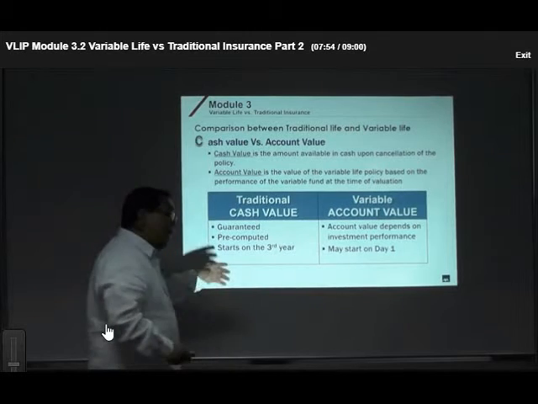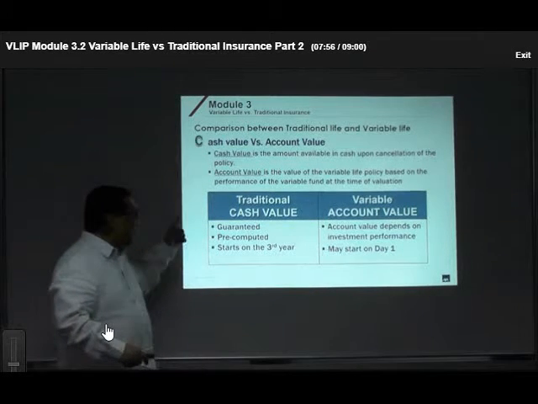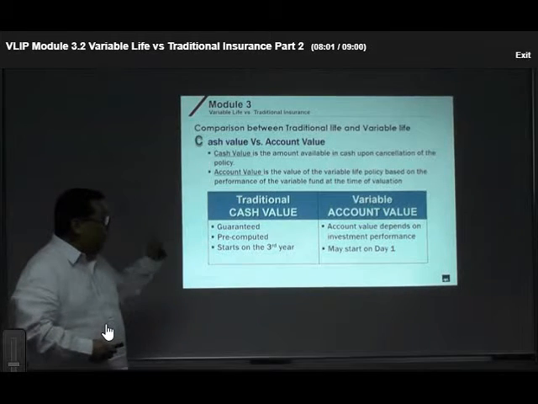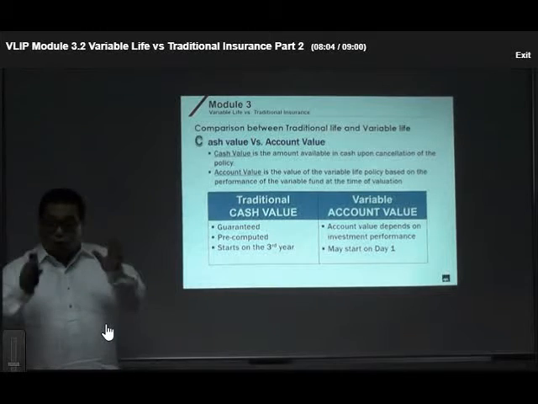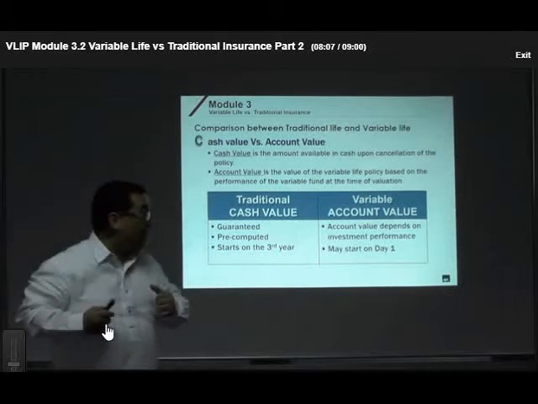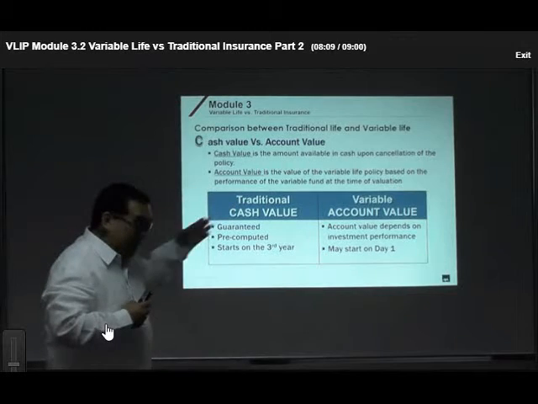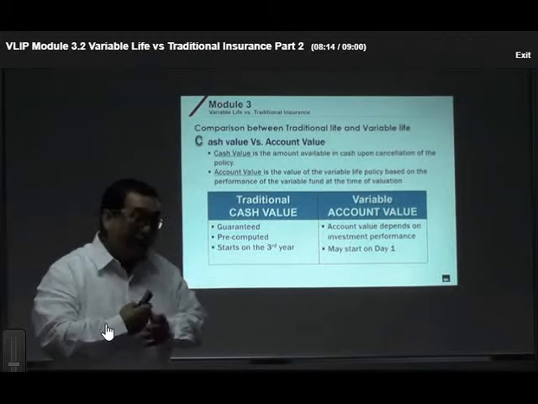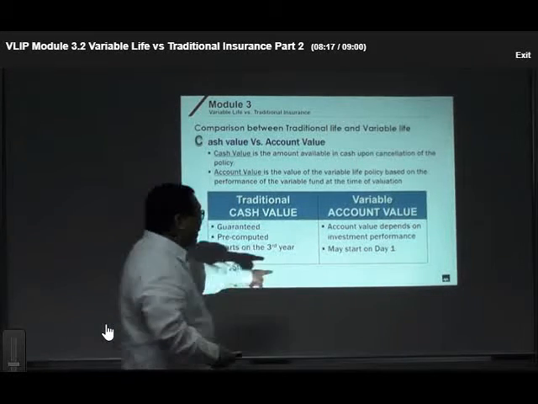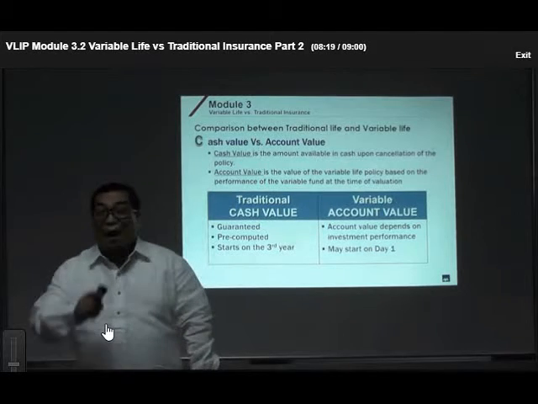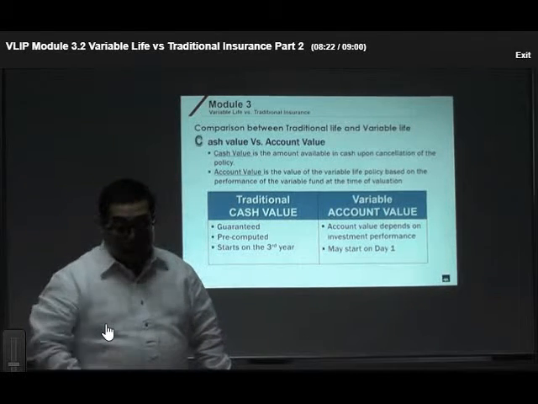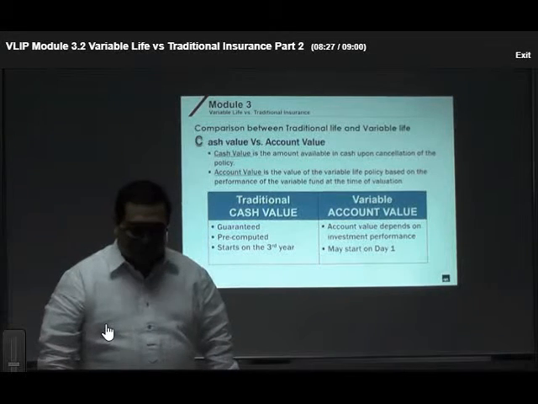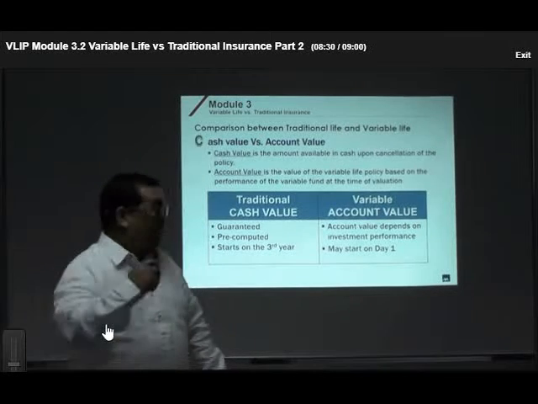And normally, in a traditional life plan, cash value starts to accumulate only on the third year. Whereas, if it is a variable life, wherein we are talking no longer about cash values but rather account value, then it will adjust like what we said. This is not guaranteed. It depends upon the performance of the fund chosen by the policyholder, and it can actually start on day one. Upon issuance of the policy, there can already be account value. Questions? If there's none, let's move on.